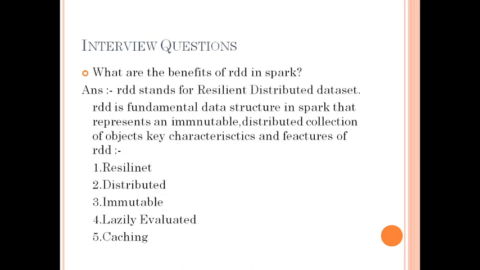What are the benefits of RDD in Spark? So what is the RDD? Firstly, RDD is a resilient distributed dataset. It is a fundamental data structure in Spark that represents an immutable distributed collection of objects. It works at a lower level, and we cannot change the value of the RDD, so that's why it's immutable.